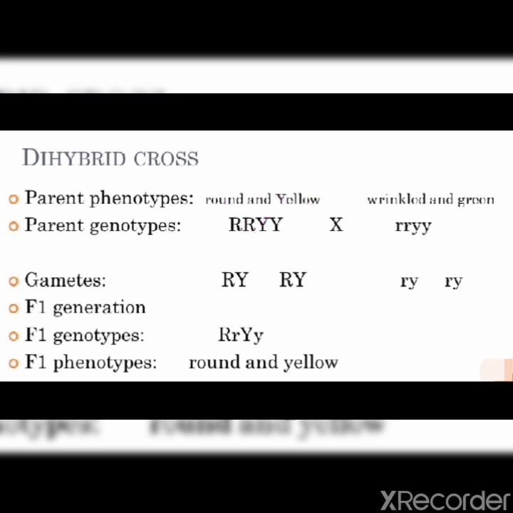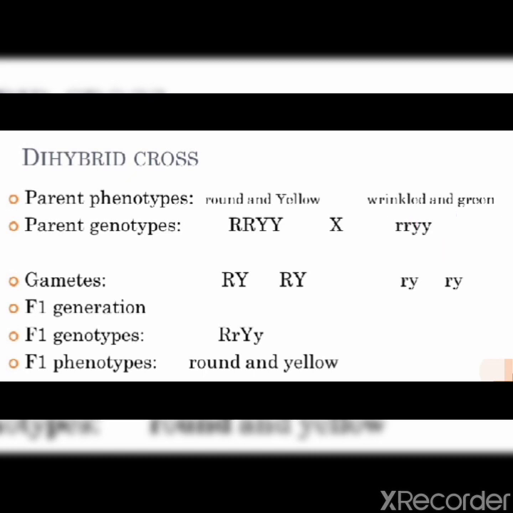If you write the genotypes, then for round shape you will write capital R, and for yellow you will write capital Y. And similarly for the recessive ones, how will you write? As we know the rules which Mendel followed, it will be small r for wrinkled and small y for green color.